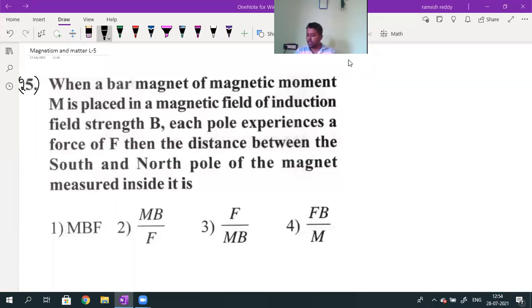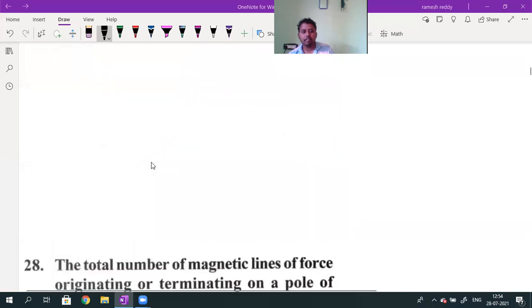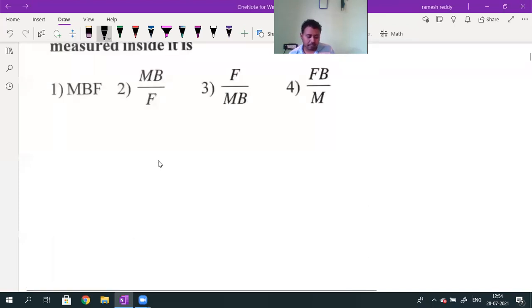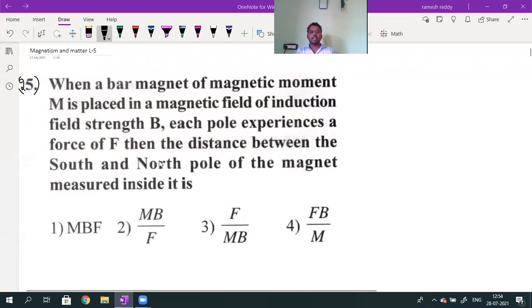See question number 25. When a bar magnet of magnetic moment capital M is placed in a magnetic field of induction B, each pole experiences a force F. Then the distance between the south and the north poles of the magnet, measured inside it, is?